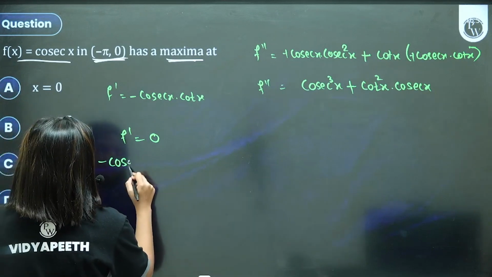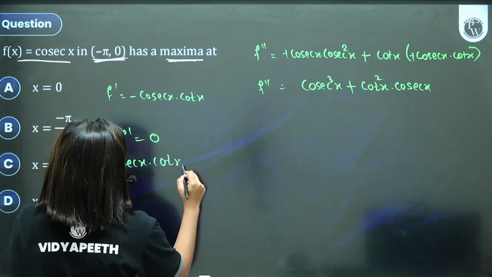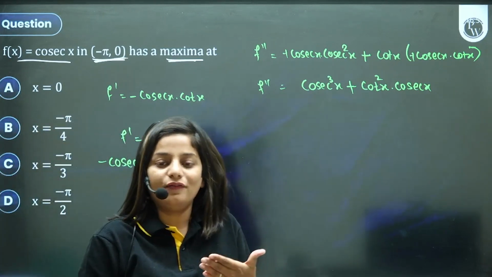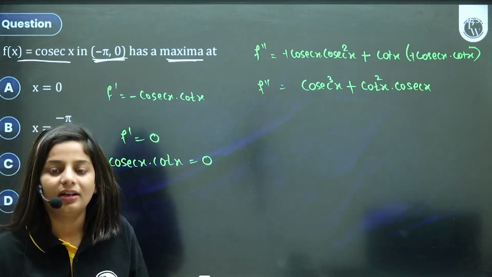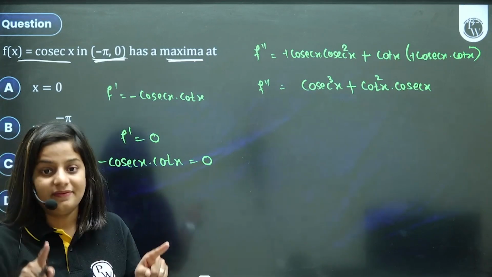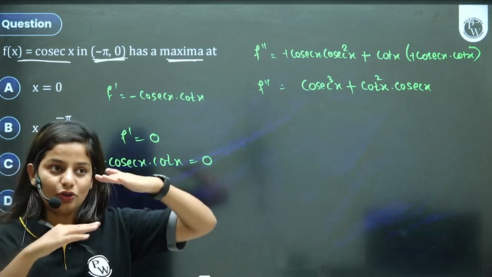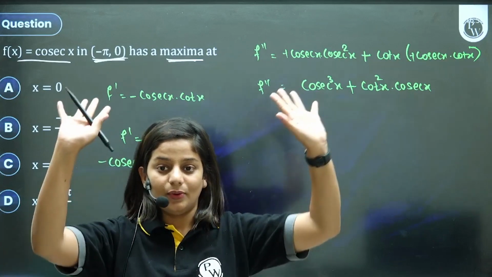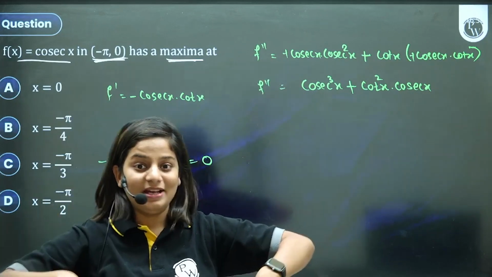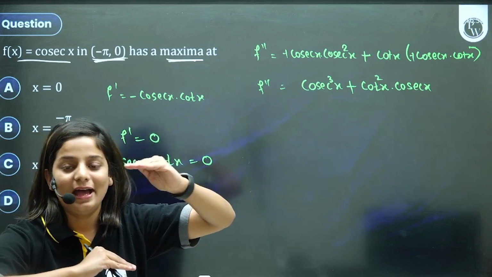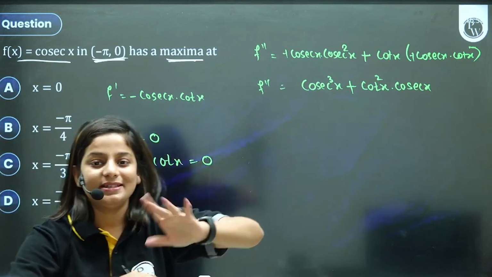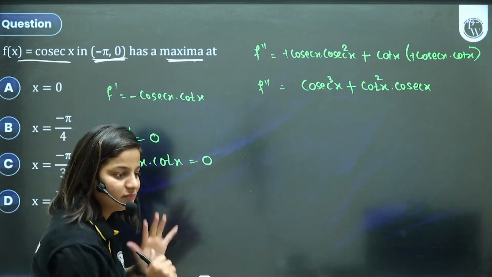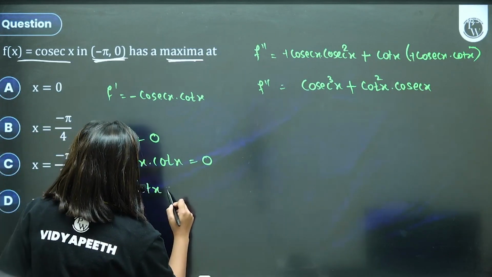Minus cosec x into cot x equal to 0. Children, is cosec equal to 0 anytime? No. The domain and the range of cosec will not allow it. You have seen the graph of cosec. It's always above 1 or below minus 1. It's never between minus 1 and plus 1. Cosec cannot be 0. So considering cosec equal to 0 does not make sense. Let's take cot x equal to 0.